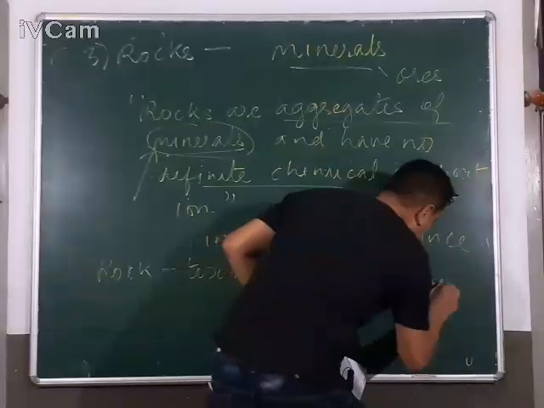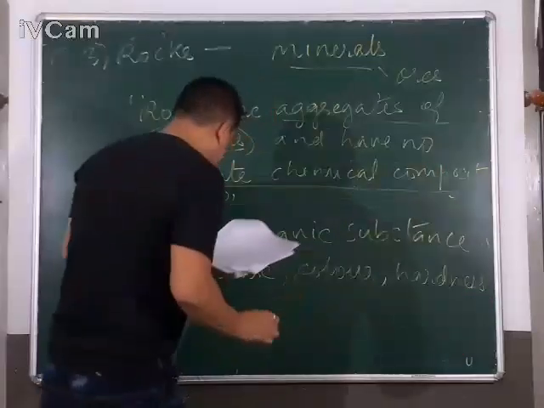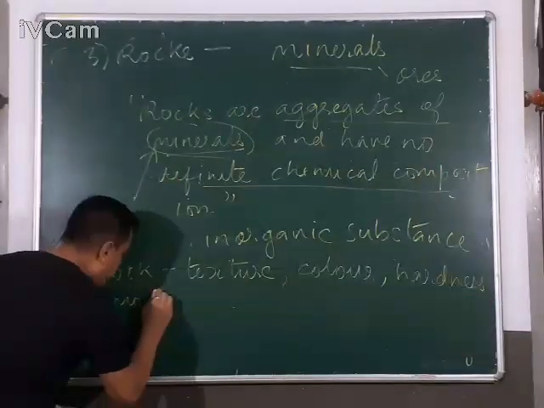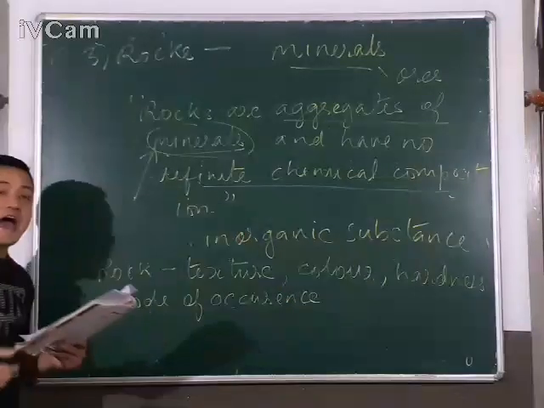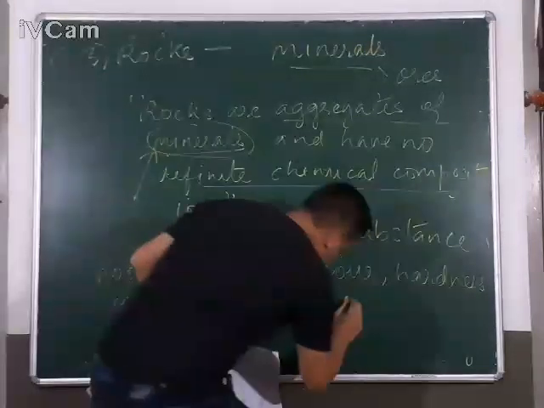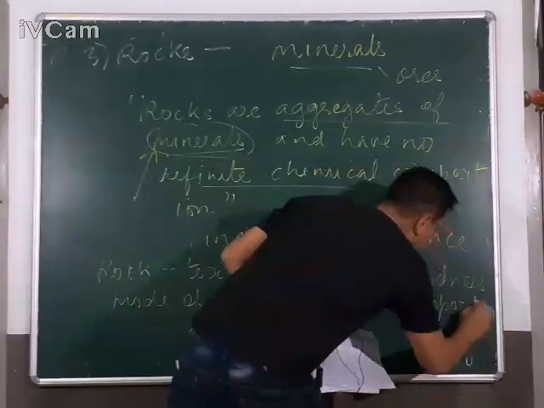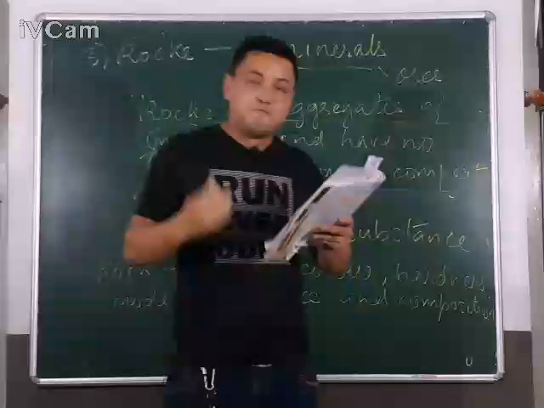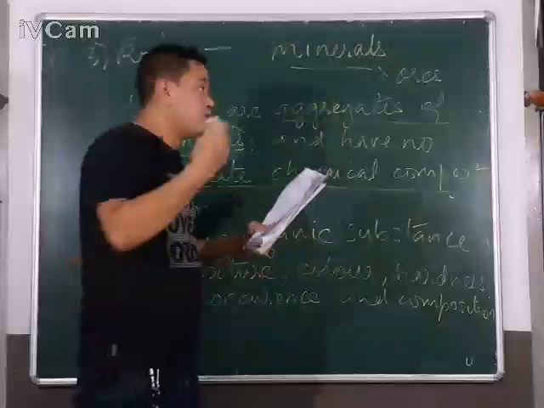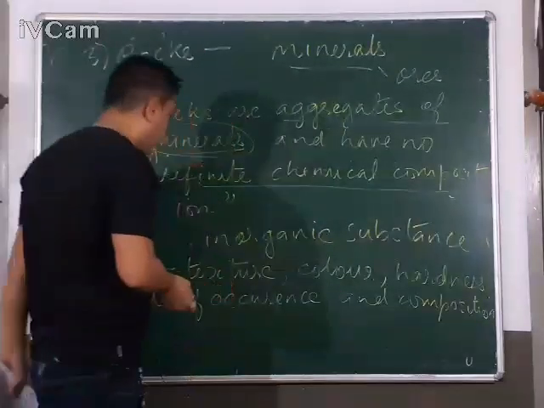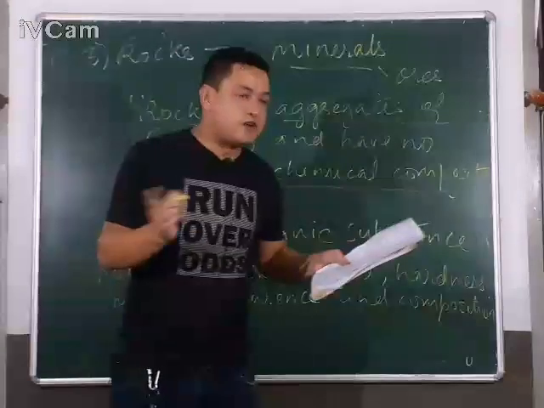Some rocks are hard, some rocks are soft. Then mode of occurrence, mode of existence, as well as composition. Composition means the property of a mineral, what kind of minerals these rocks are made up of. So each has its own definite composition. They are different from each other.